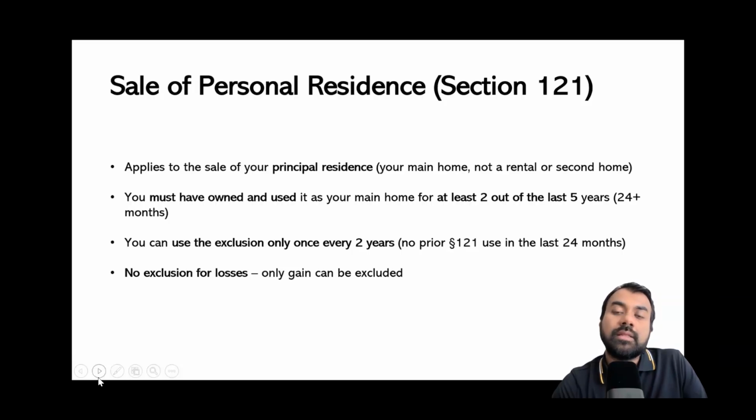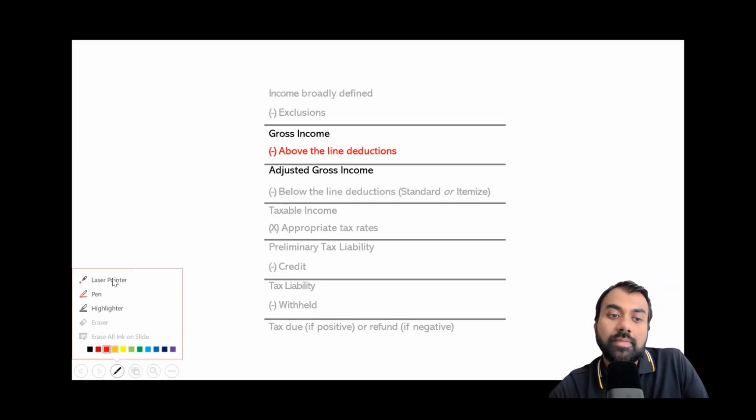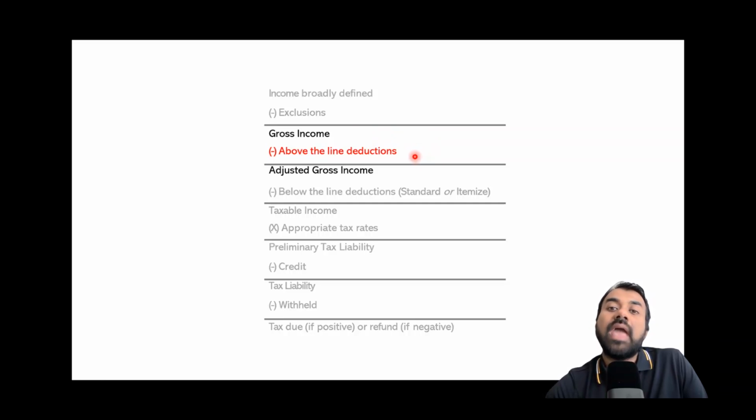Now, this is something that my students sometimes struggle with. What does it even mean to say that there is no exclusion for losses in this context? To understand what that really means, we again have to go back to our federal income tax formula. Here we can see that once we arrive at our gross income, then we can take some deductions. And the first deduction we can take is the above the line deduction. If you have a capital loss, for example, in your investment, you can deduct up to $3,000 of those capital losses as above the line deductions.